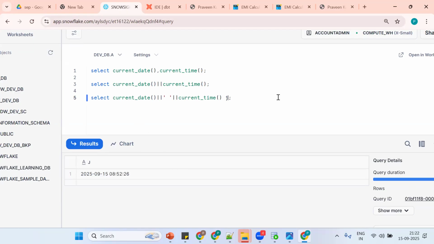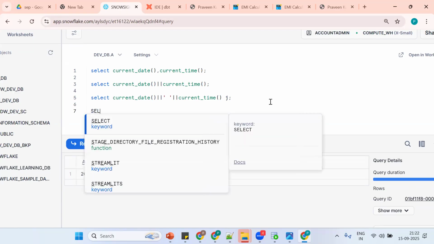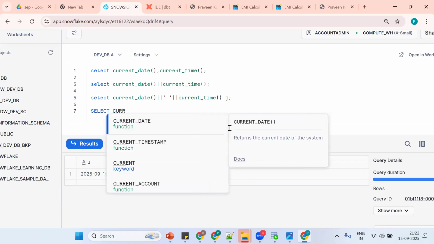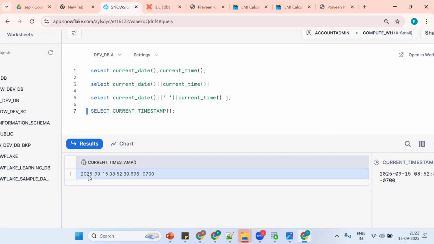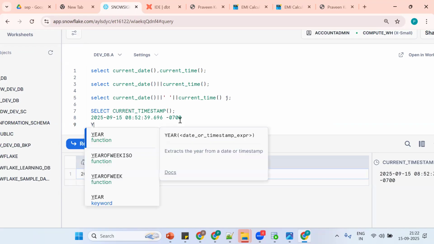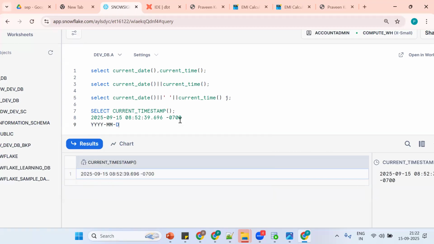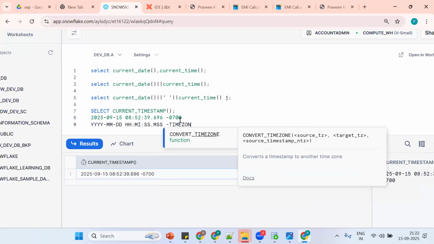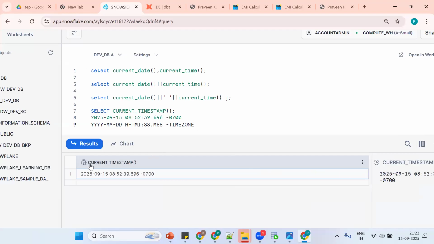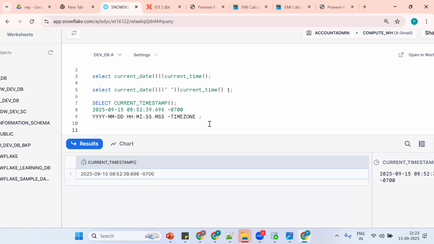So tell me, I want to get a date and a time. How to get date and time, by using current timestamp. See, this is in which format? Year, month, day, hours, minutes, seconds, then milliseconds, and this is the time zone. This is not good looking. This is a date format, but I want to get my own format. How to get your own format, by using what concept?